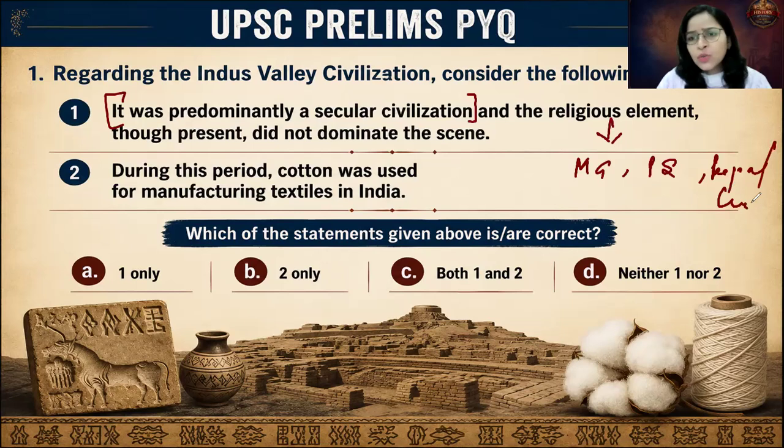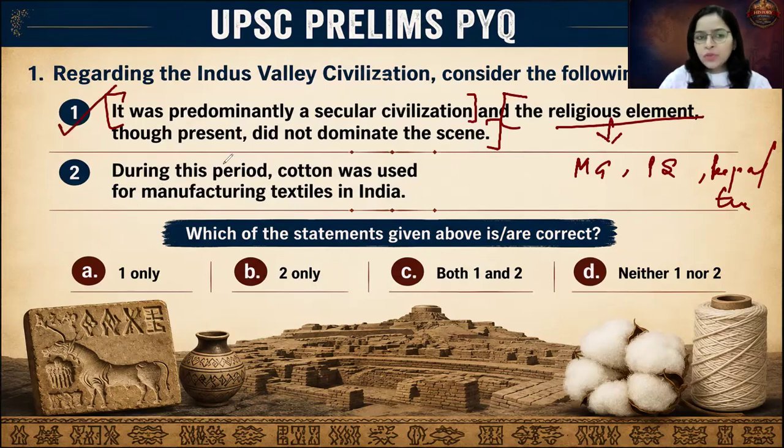All this hints towards religious elements, but we do not find that these elements dominated the Harappan life. So this statement is also equally true that religious elements were present, but they were not that significant that they dominated the life of the Indus Valley civilization.